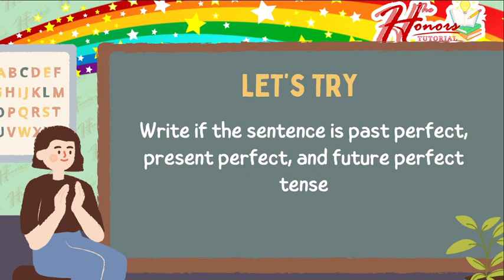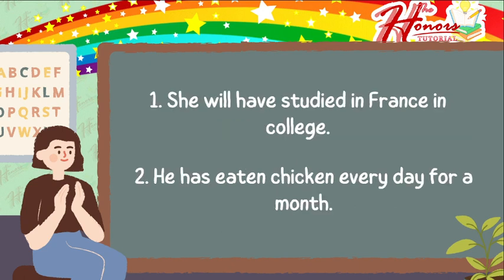So, do you understand our lesson? Alright, since you already understand it, let's try to answer this activity. You're going to write if the sentence is past perfect, present perfect, or future perfect tense, after you find the verb in the sentences. Do you understand? Okay, let's start.